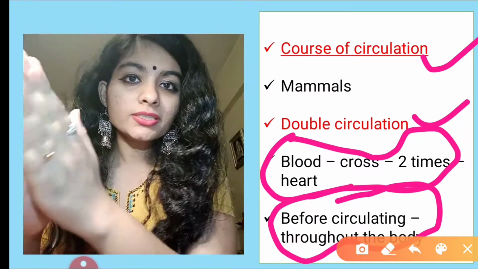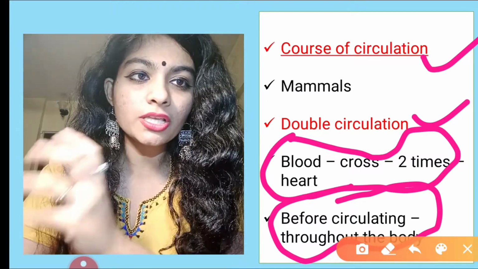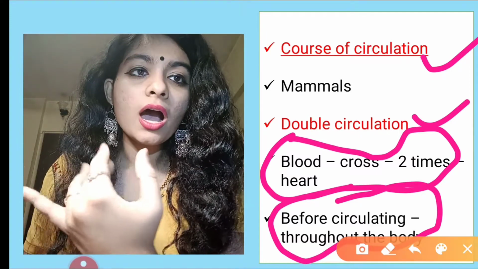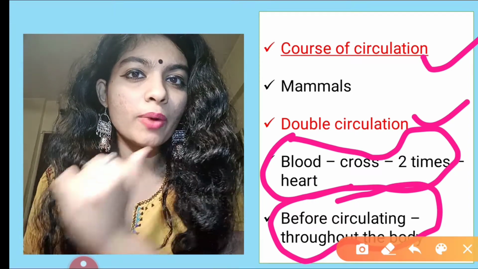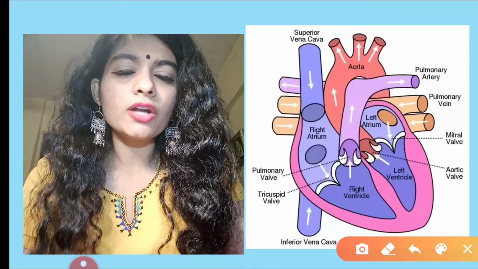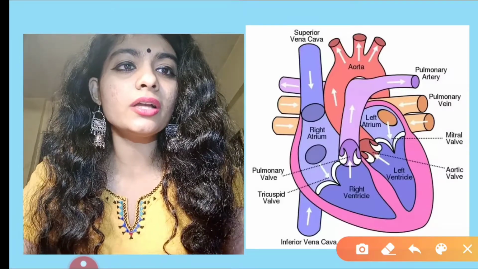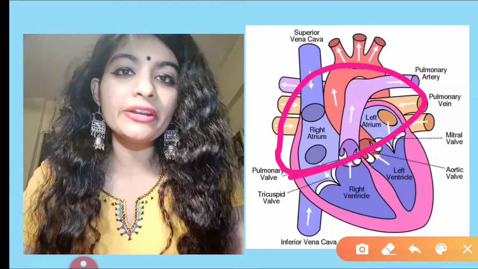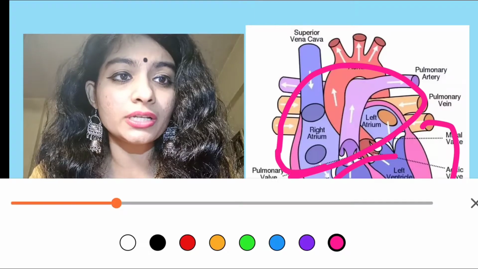Okay. First, let's break the term double circulation. Double means twice. And what is circulation? When I'm saying circulation, it involves heart, it involves blood. Heart is a pumping organ. It pumps the blood through different parts of the body. Correct? Let's see the structure of heart only. We've seen this earlier, so it's a sort of revision for you all. The heart has an upper compartment called atrium or auricle, and a lower compartment called ventricle.